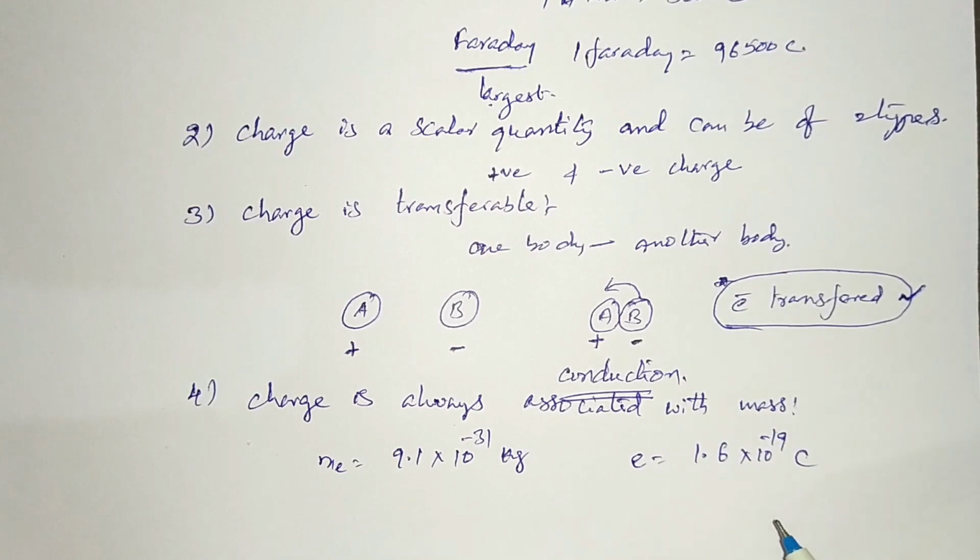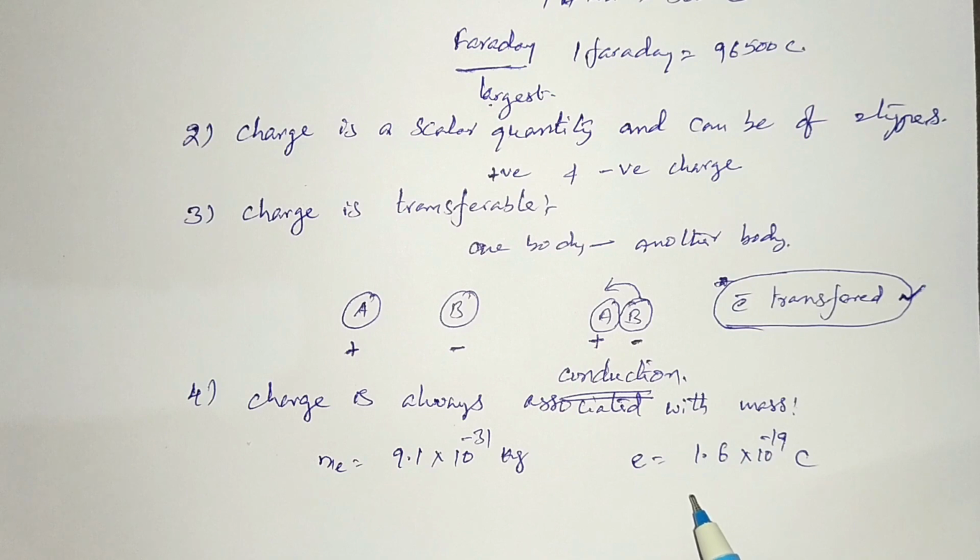Same charge of proton. Charge on proton and charge on electron are equal. So this negative sign and positive sign is just convention. The magnitude of charge on electron and the magnitude of charge on proton are the same. No one is bigger, no one is lesser. Both have the same.